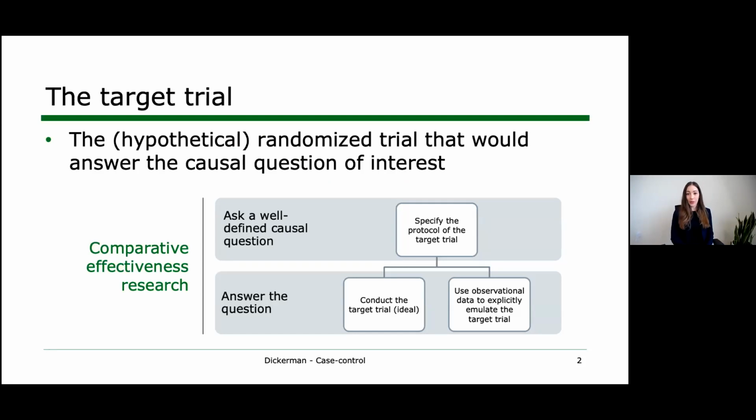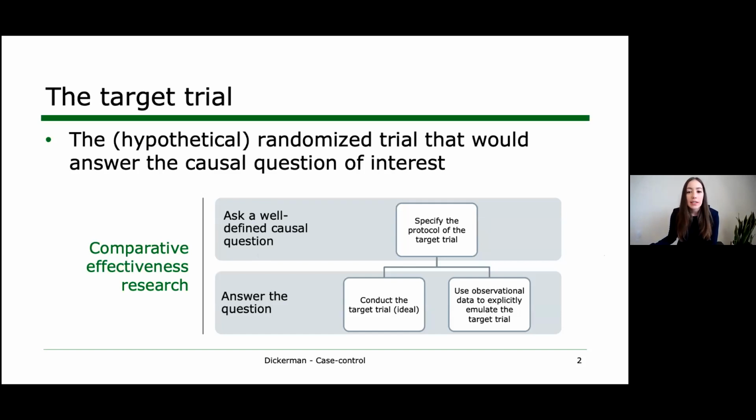First, just to make sure we're all on the same page, what is this target trial that we want to emulate? This is the hypothetical randomized trial that would answer our causal question of interest. When we're interested in comparative effectiveness research, our first step is to ask a well-defined research question, and specifying the protocol of the target trial can help with this. We'll talk about some of those details next.